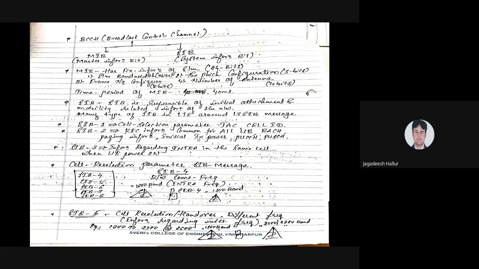And this SIB5 operates on a different frequency band. It hands over a particular call to another base station. One base station operates on one frequency and the second base station operates on a different frequency. That handover function has to be taken care of by SIB5.